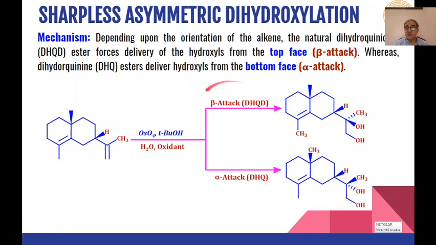In the presence of beta attack, we will get this type of product, whereas in case of alpha attack, we will get this type of product, because depending upon the chiral substrate which is used, attack at the face of the carbon-carbon double bond will take place either from the top end or from the bottom end.